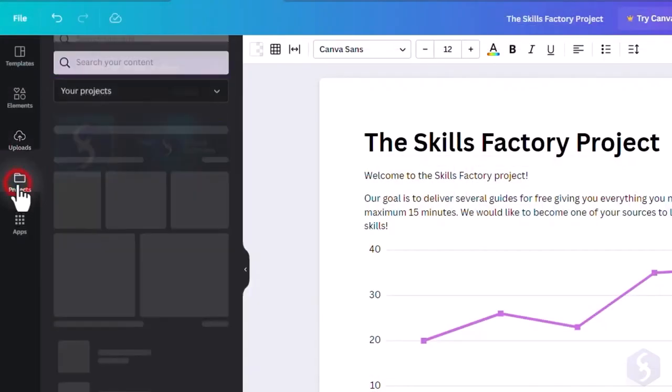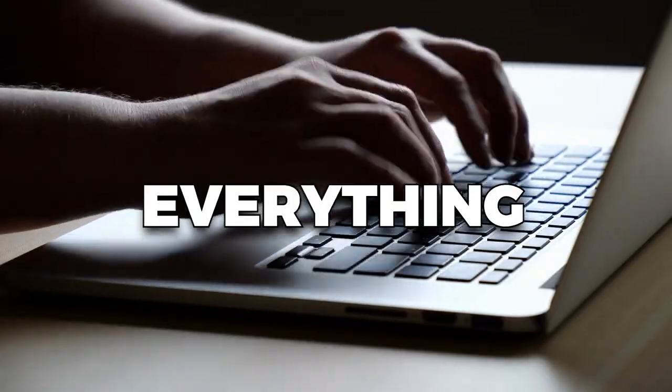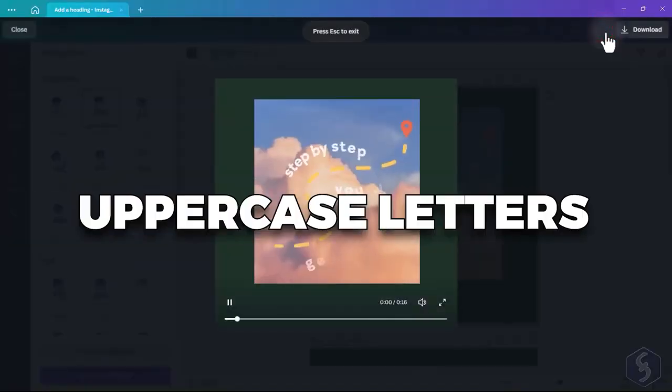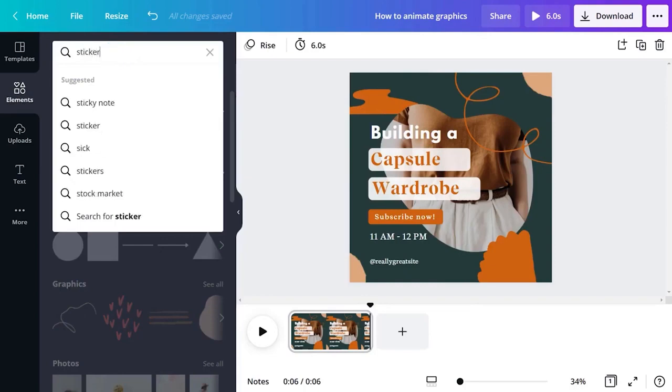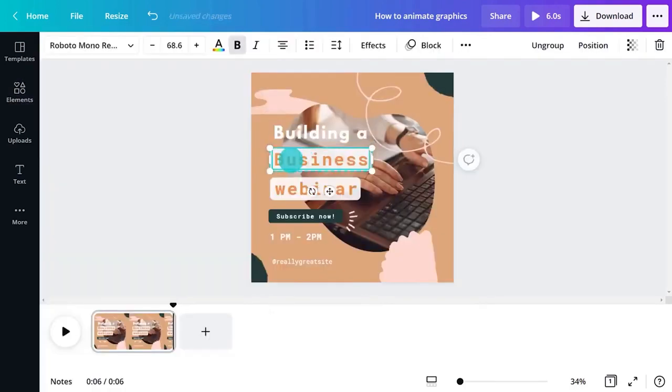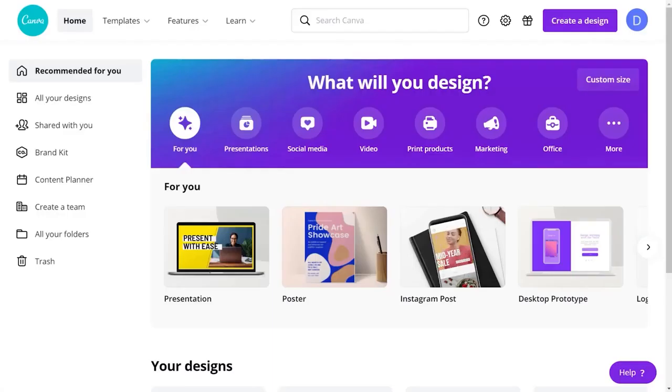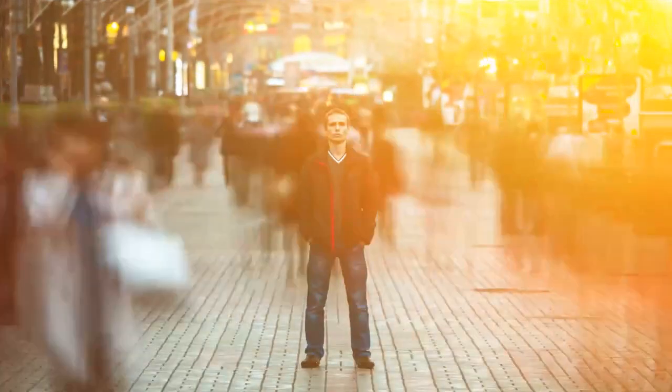And what's in a name, you may ask? Well, everything. We proudly display Plato in uppercase letters, adding a touch of elegance to our masterpiece. Now I download our creation, not as an MP4, but as a PNG, for there's still more magic to unfold. Now you must be wondering, where's the voiceover? Where are the texts? This seems incomplete. Fear not, for theposing part is complete. The time has come for our enlightened figure to speak, enlighten, and entertain.